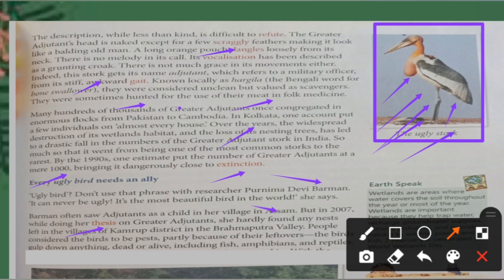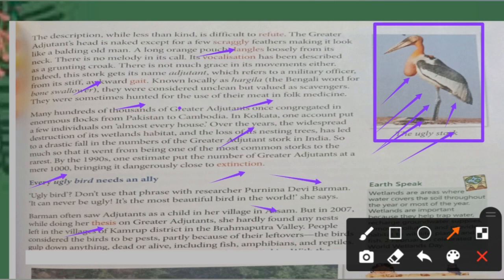She was unable to find even a single nest. Now you can imagine, in the 1990s a lot of birds were there, but now in her village not even a single nest is there.